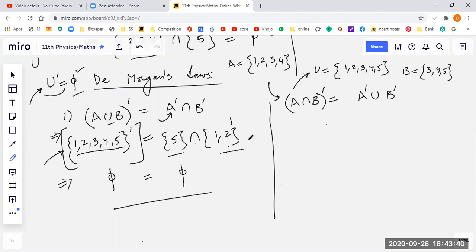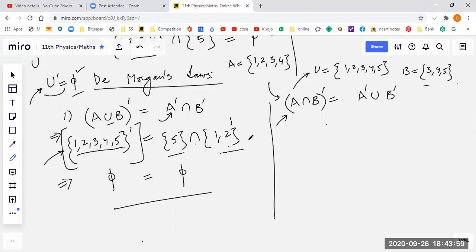Okay. Now Ishma, prove this one. What is this? Complement of A intersection B is equal to the union of the individual complements, A complement union B complement. Yes. Now A is this and B is this. Go ahead.